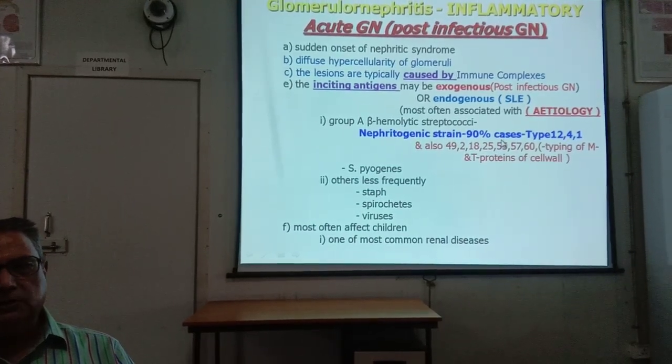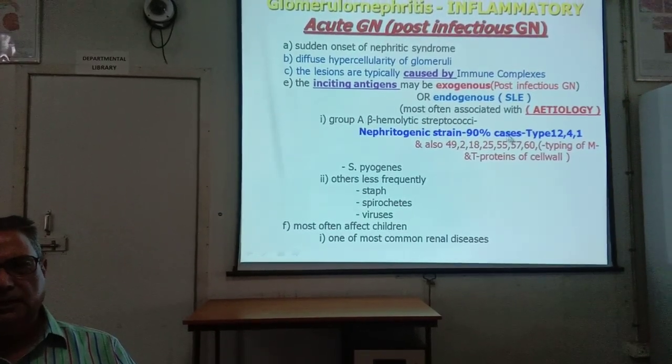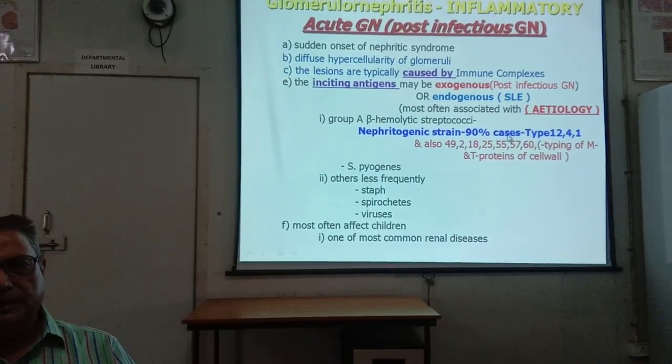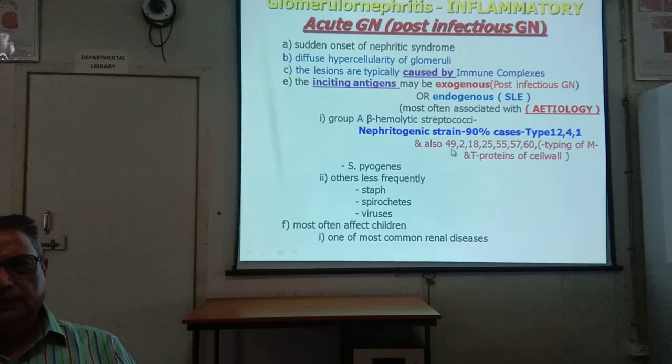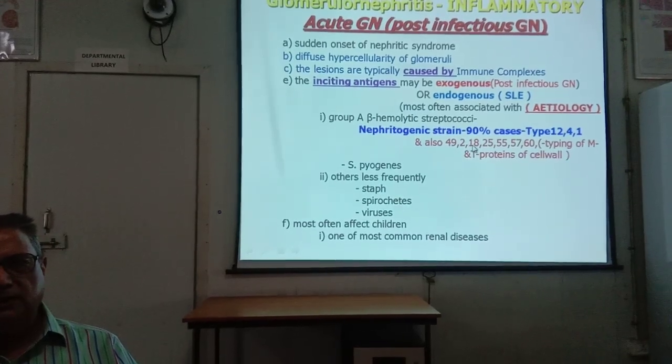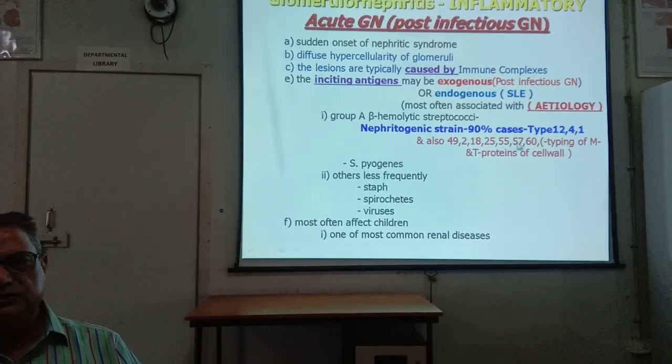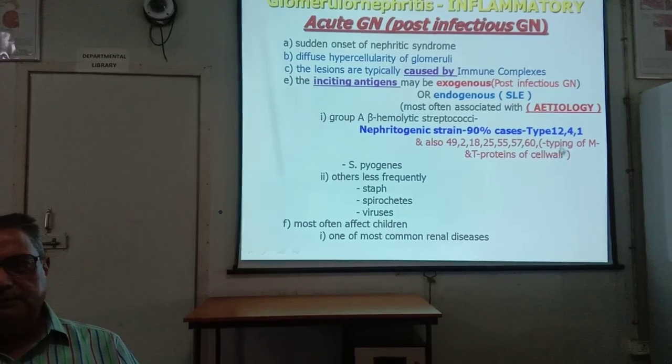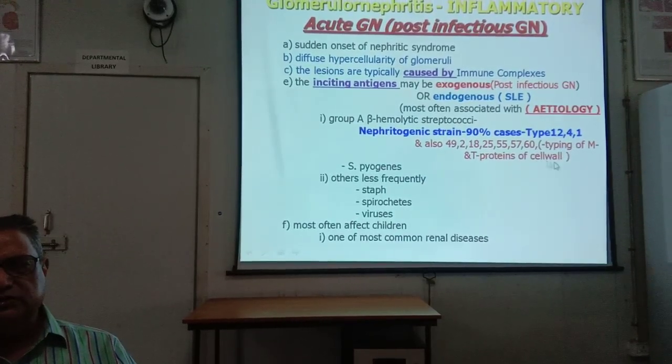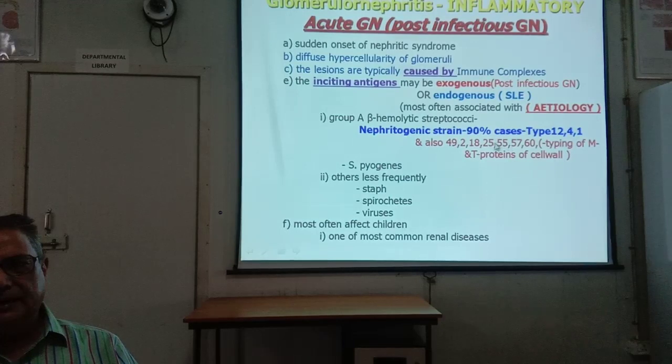In 90% of cases, the nephritogenic strain is beta hemolytic group A streptococci type 1, type 12, type 4, also 49, 2, 18, 25, 55, 57, 60. All are typed by M and T proteins of the cell wall. So these are the nephritogenic strains, which cause disease after infection.